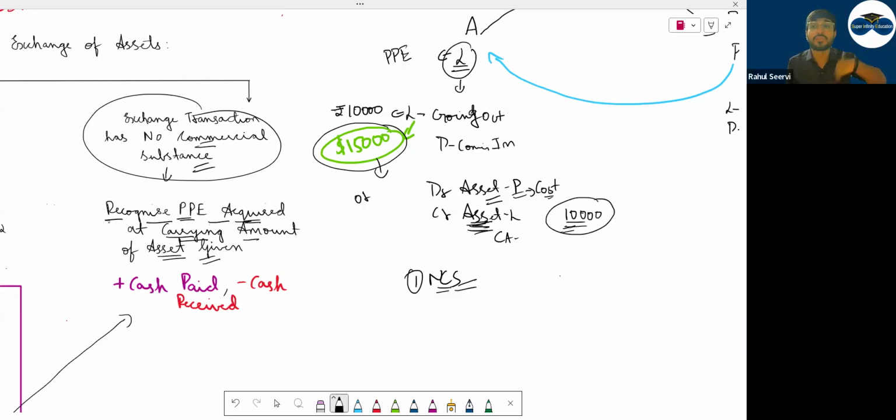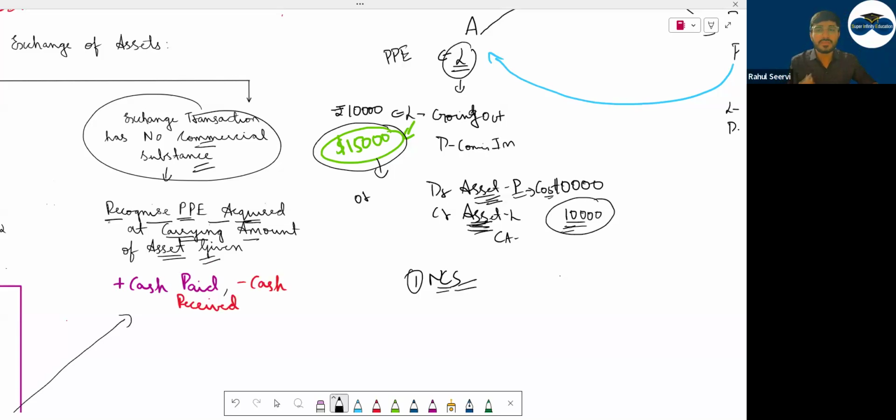You have not received, you have given. In my books, what have I given? Lamborghini I have given. So can I say the Porsche value also will be 10,000? सबको क्लियर है? ये रूल बेस है. This is for sure a rule. You have to follow this rule.